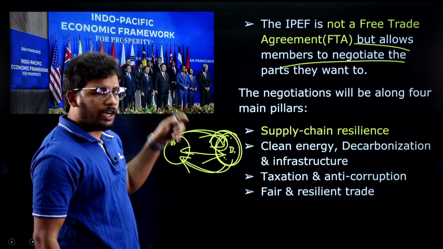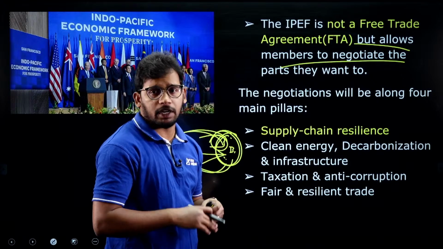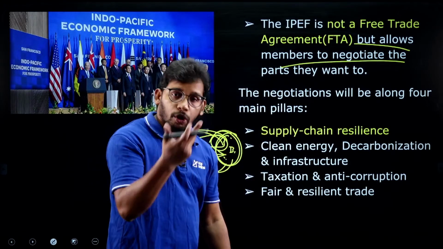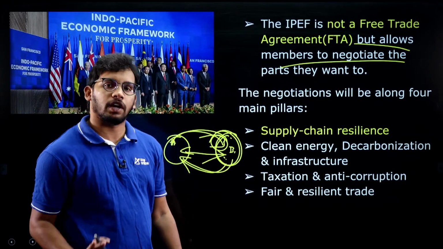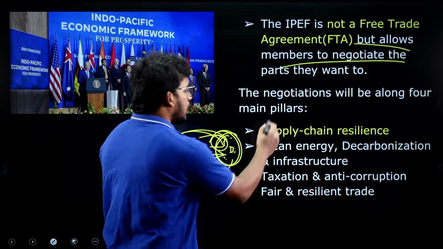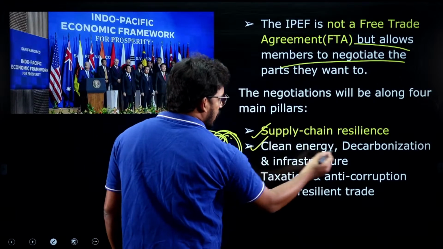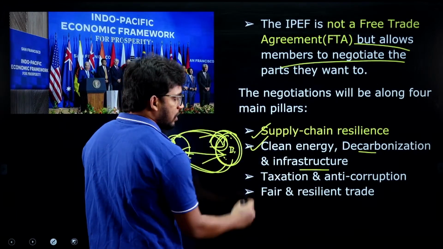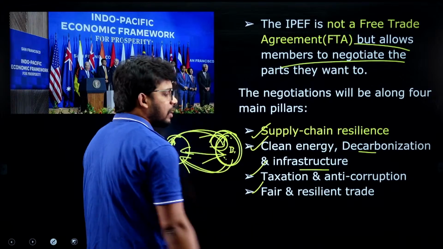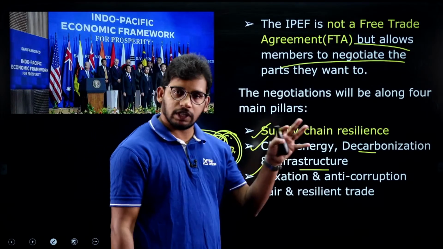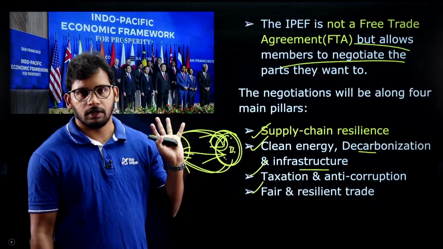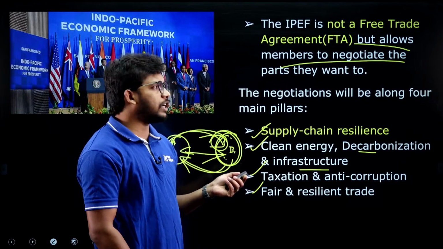So this Indo-Pacific Framework Agreement is not a free trade agreement, but allows the countries to discuss and accordingly take the measures, right? So there are certain negotiations signed under the agreement: supply chain resilience, clean energy, decarbonization infrastructure, taxation, anti-corruption, fair and resilient trade. So these are the four things that they have accepted under the agreement, right? So these are the facts that need to be remembered.